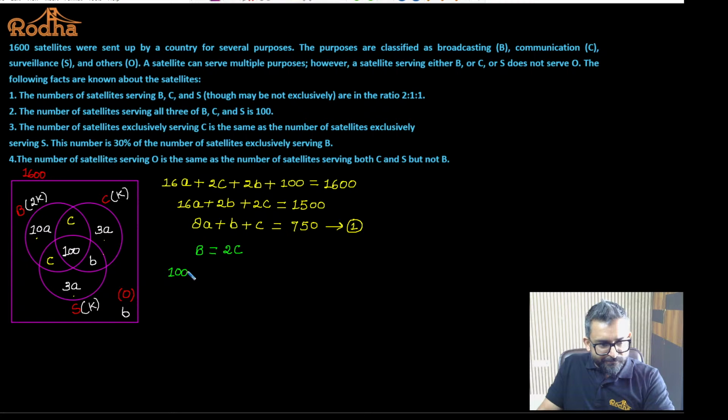10A plus 2C plus 100 is the value. And this is twice the value of C. So C I can write 3A plus B plus 100. I hope it is okay with all of you.